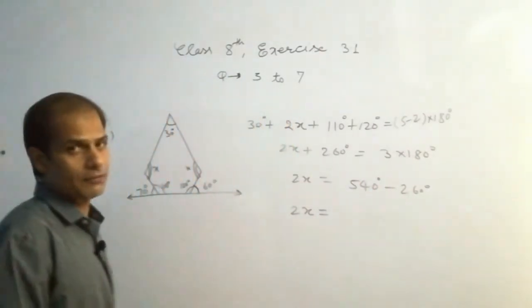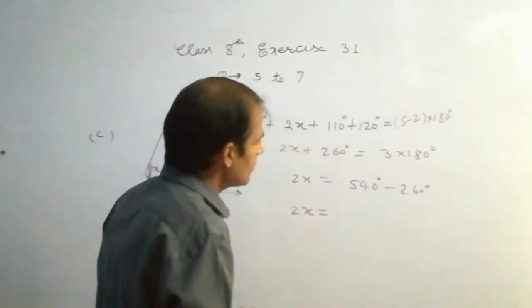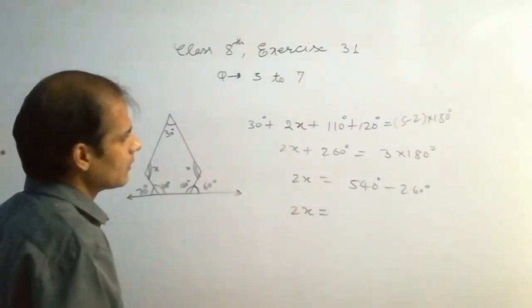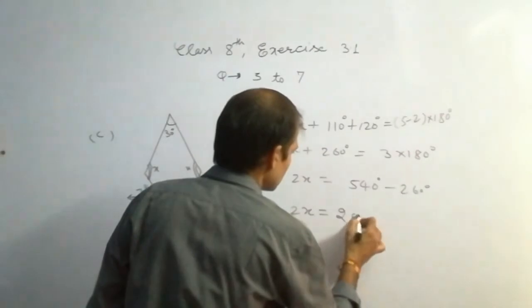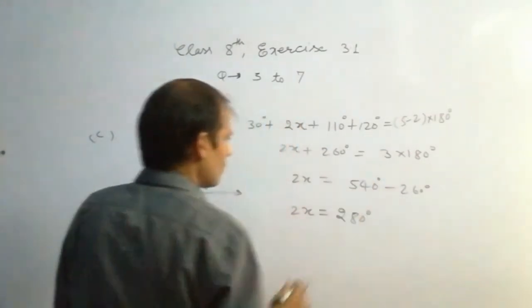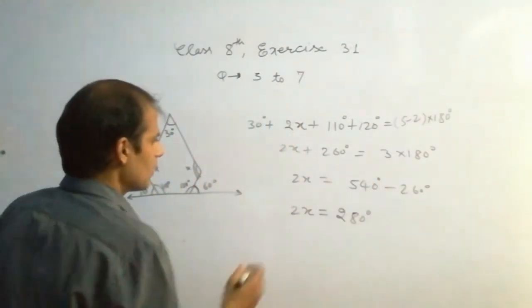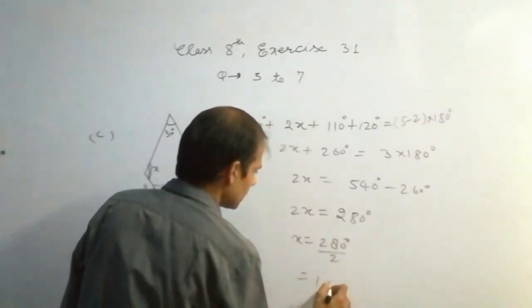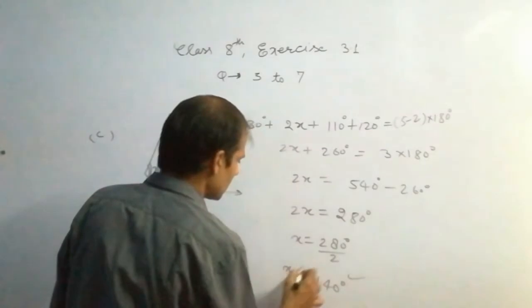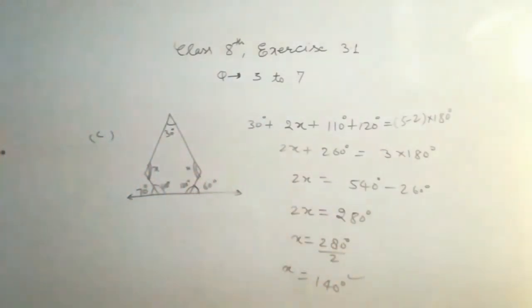Now try to find the difference. It's very easy. So it is 280 degree. Now x will be 280 upon 2, that is 140 degree. So the value of x is 140 degree. Note it down.